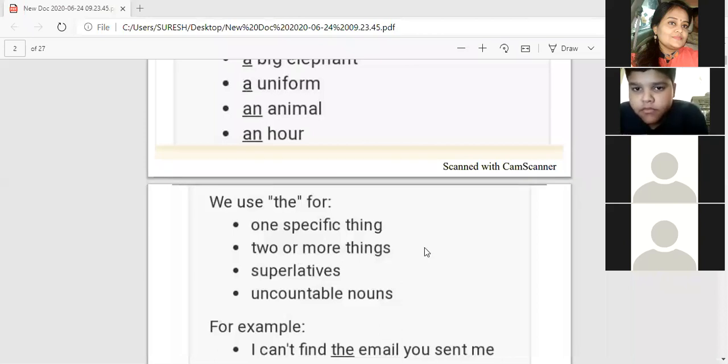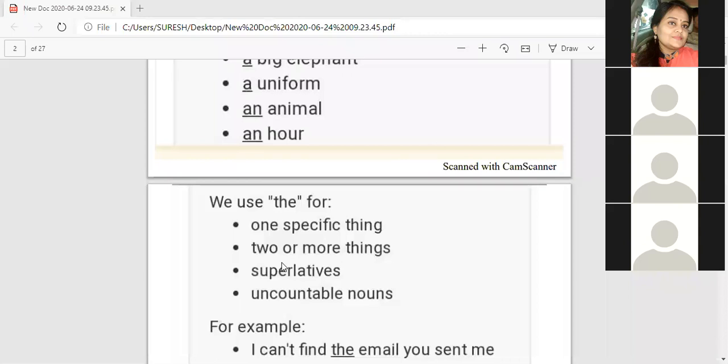Then superlatives. The comes with superlatives. Can anyone give an example? Superlative. Kumar Abhishek, very good. You have answered. The best player. The best of the team. Kumar Abhishek has answered the largest. Very good. Important: the third degree of adjective, that is the superlative degree. Most important. So the comes before the third degree of adjective.